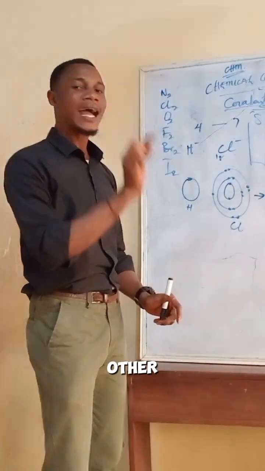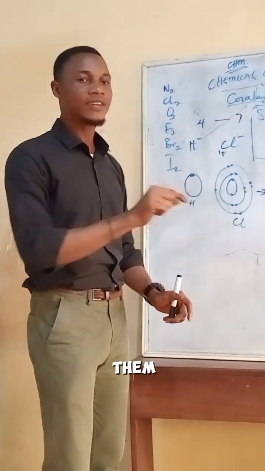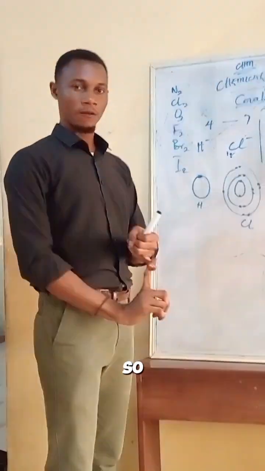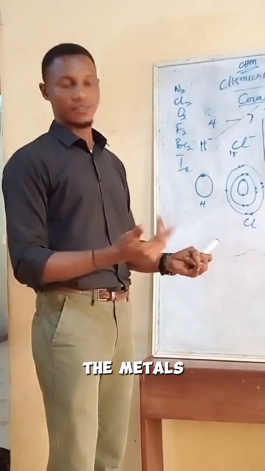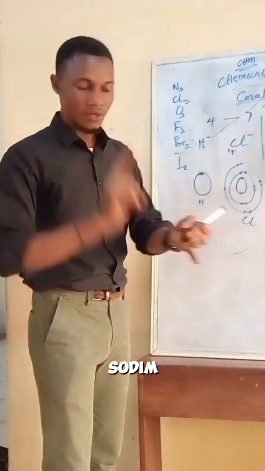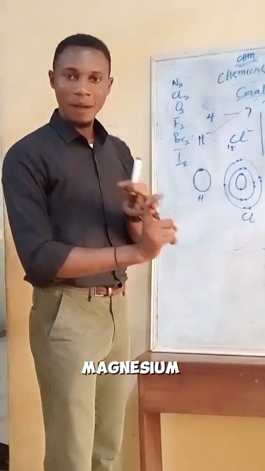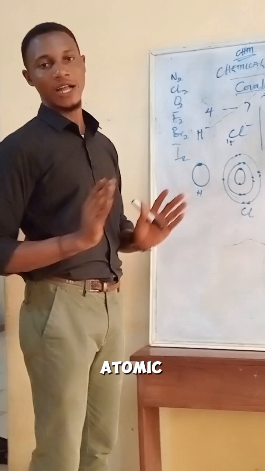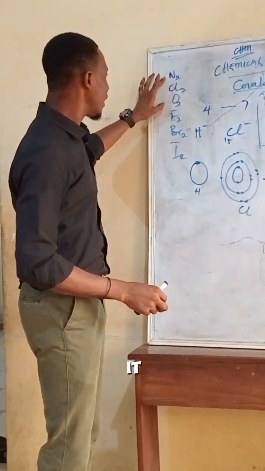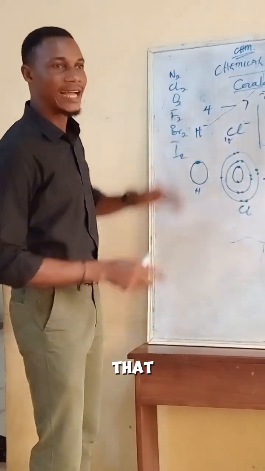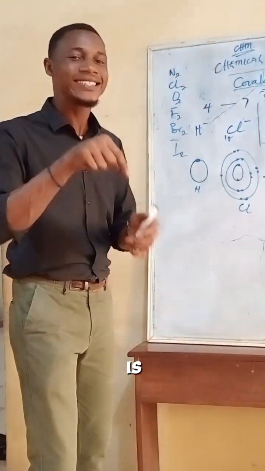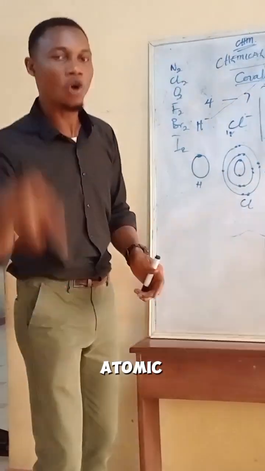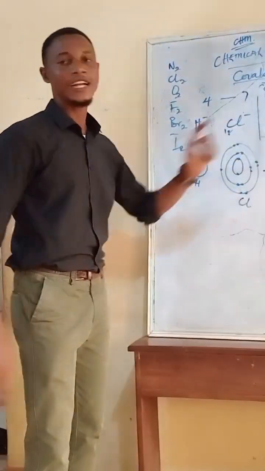Like some other atoms which are monoatomic, the likes of almost all the metals. We have sodium atom, aluminium, magnesium, calcium, even lithium. All those ones are monoatomic. But when it has to do with diatomic like that, the type of bond existing in a diatomic is ordinary covalent bonding.